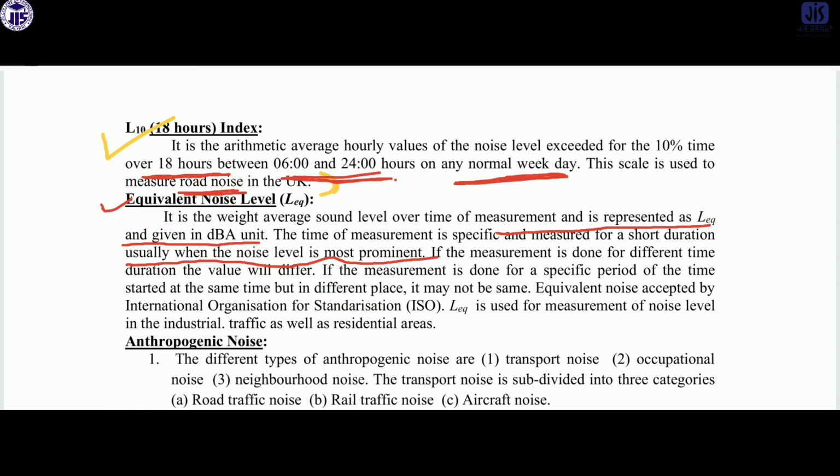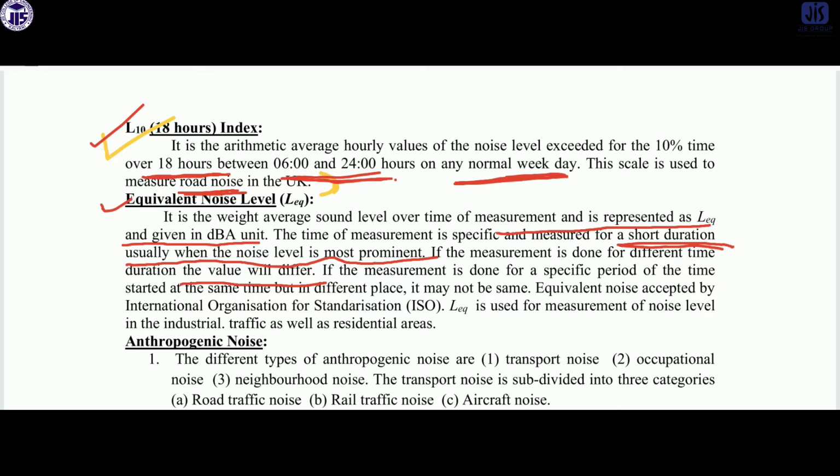If the measurement is done for different time durations, the value will differ. Unlike the L10 index, which is taken between 6 to 24 hours, here it is measured for a short duration, so obviously it may differ from time to time.